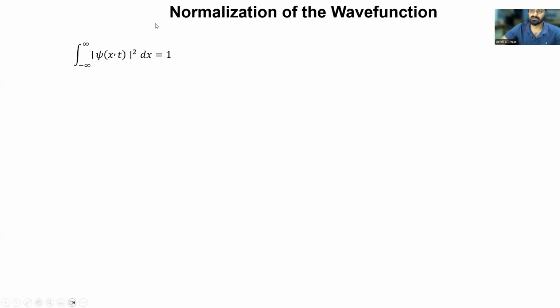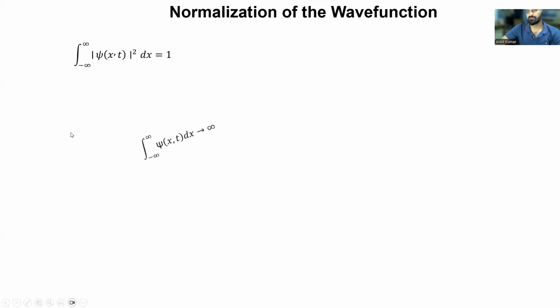This represents the probability density of finding the particle at a position x and time t. Therefore, if we integrate the probability density over the entire space, we should obtain the total probability of finding the particle somewhere in the universe. So the total probability must always be equal to 1. Mathematically, the integral from minus infinity to infinity of modulus of psi of x,t squared dx should give the value 1. This condition is called the normalization condition.